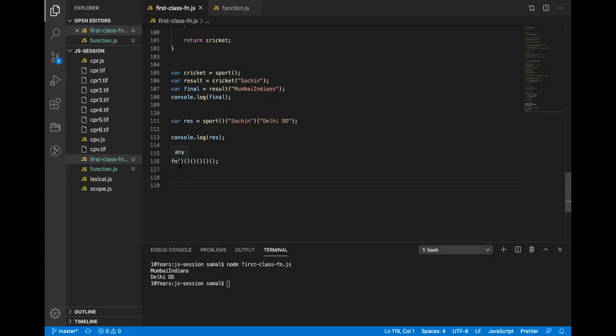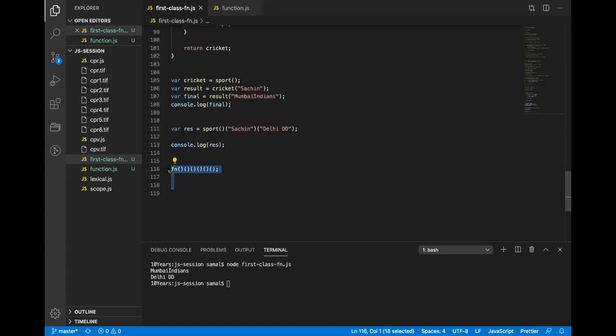You are trying to access inner functions. So how many inner functions are there? Five. So 1, 2, 3, 4, 5. All of the functions are children of another function. Correct. So this is the beauty of JavaScript.